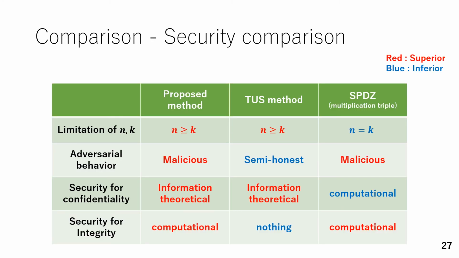Next, security comparison. As shown before, we improved the security of the TS method, maintaining its advantages. Our method can apply for any n which is equal to k or more. And our method has security against malicious adversaries, while the TS method is only secure against semi-honest adversaries. And we achieve information theoretical confidentiality and computational integrity.